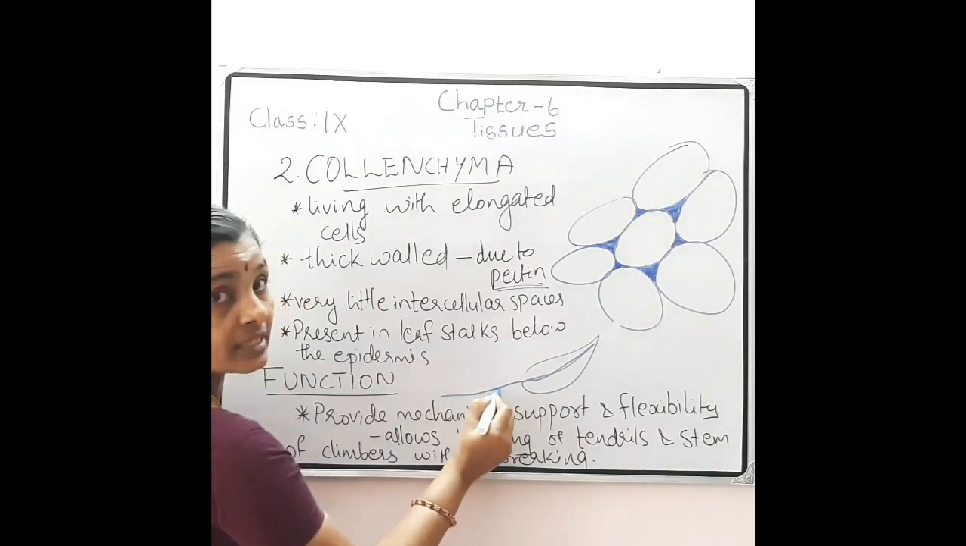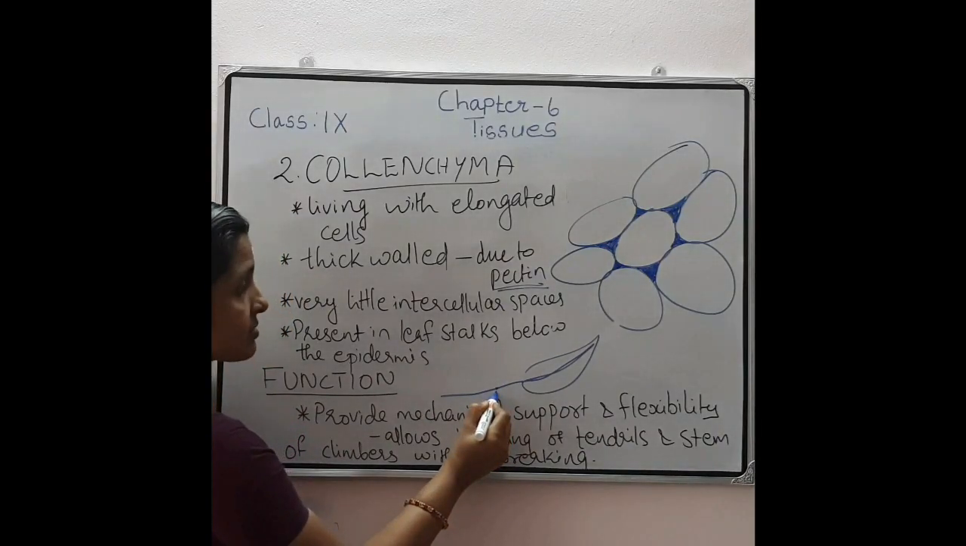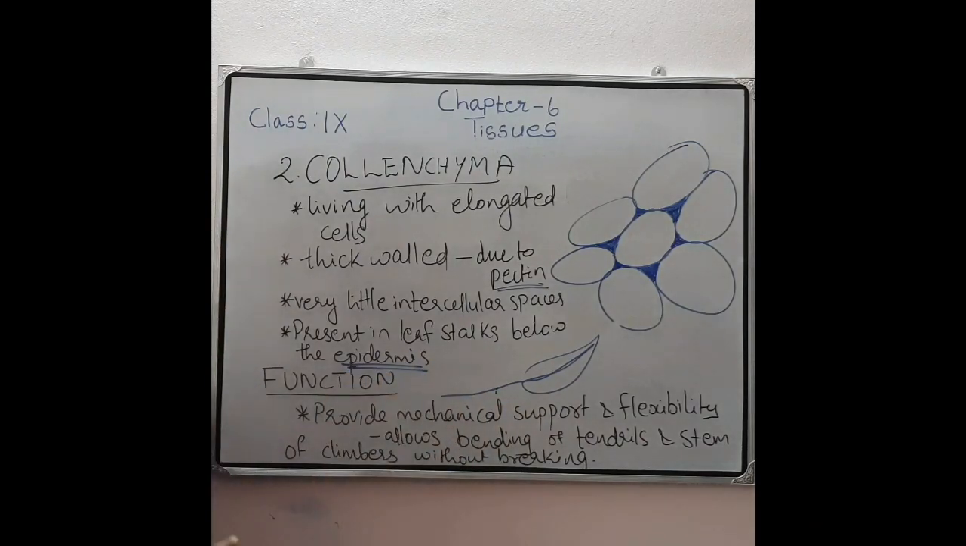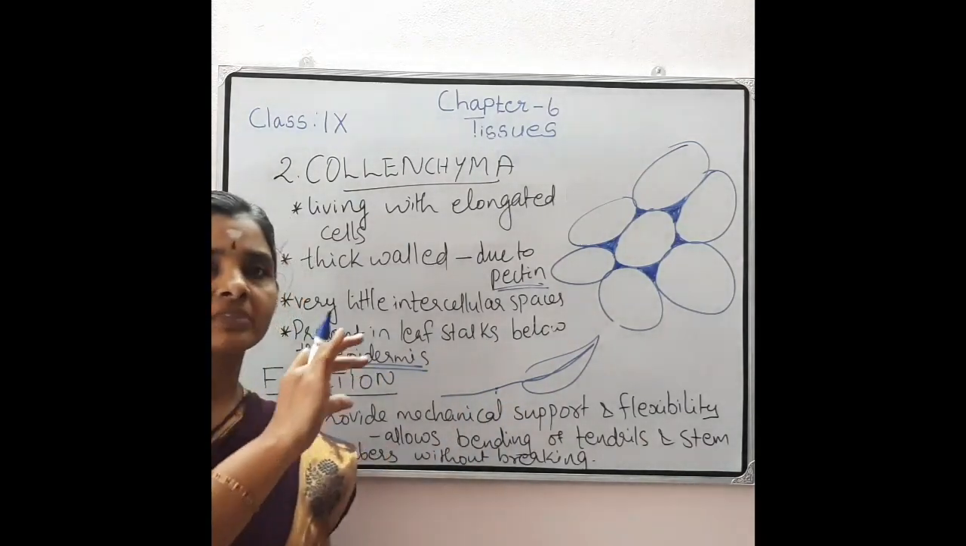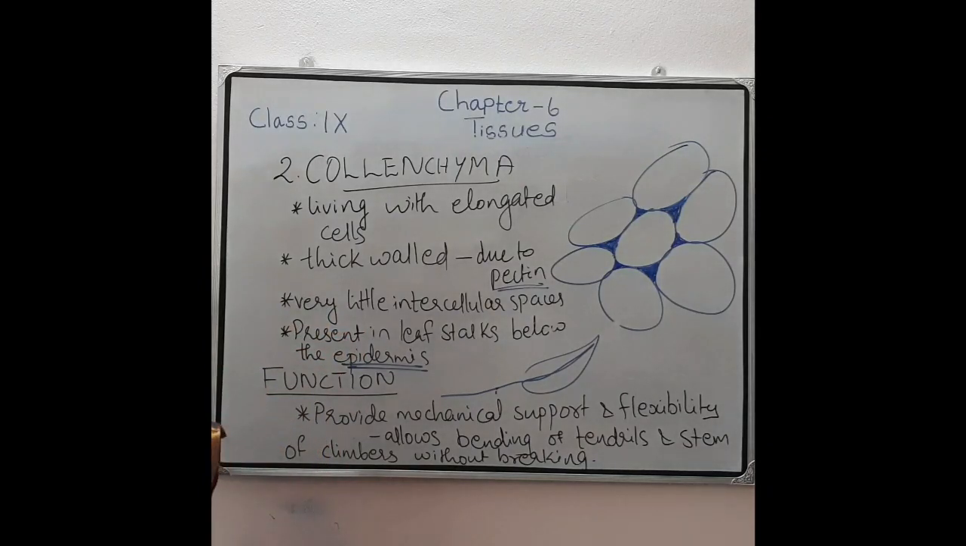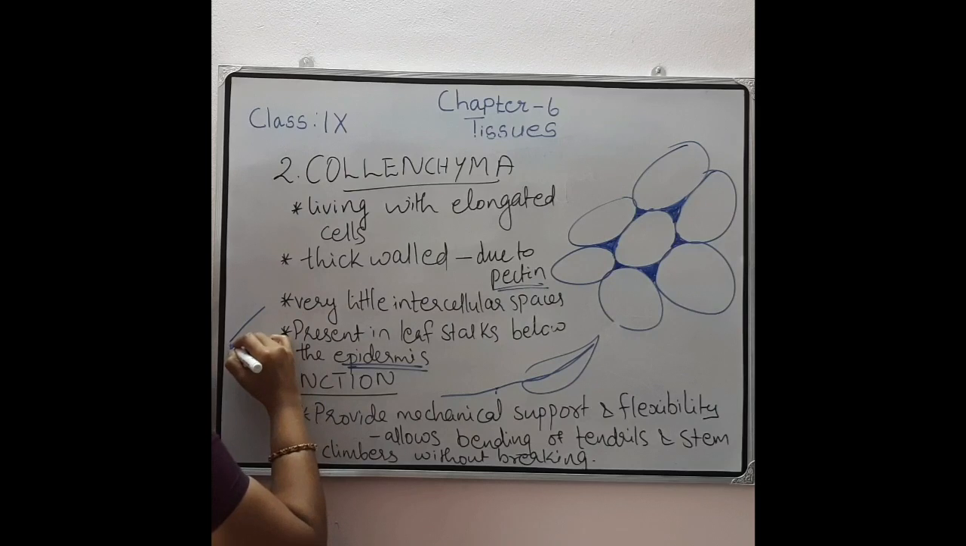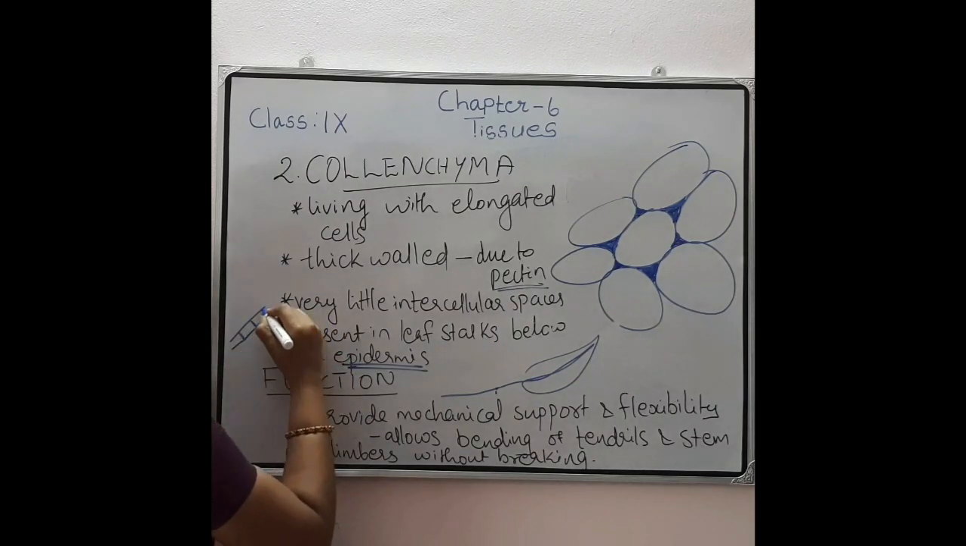This is in the leaf stalks, below the epidermal region. So what is that epidermal region? The outer covering of the cell. It is the outer region of a stem, leaf or root, where a layer of cells is present. That layer of cells is called the epidermis.